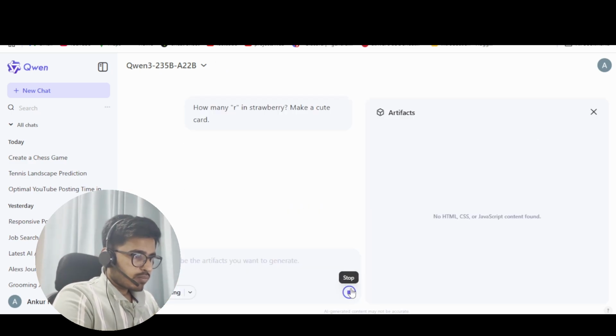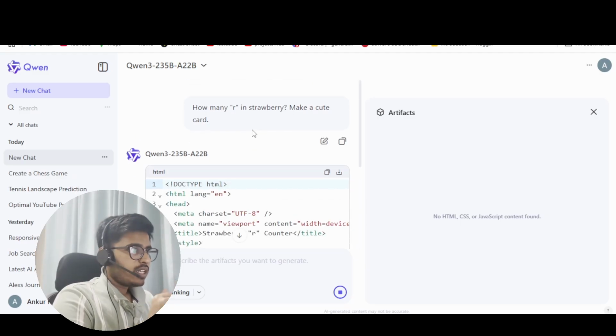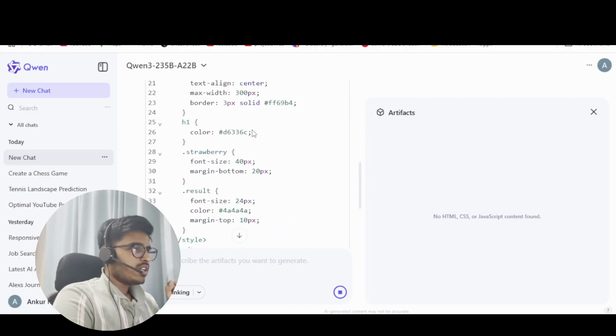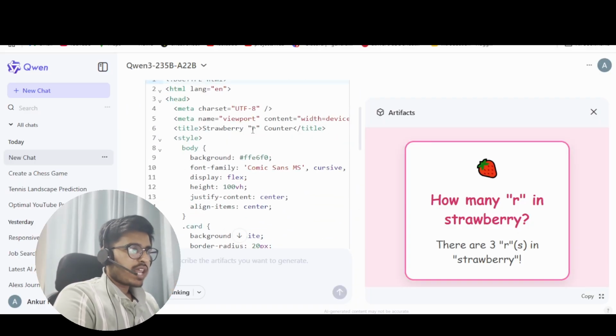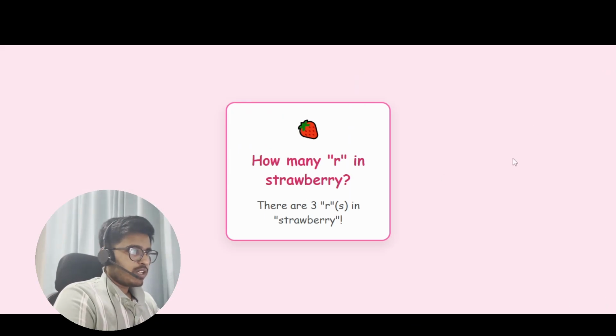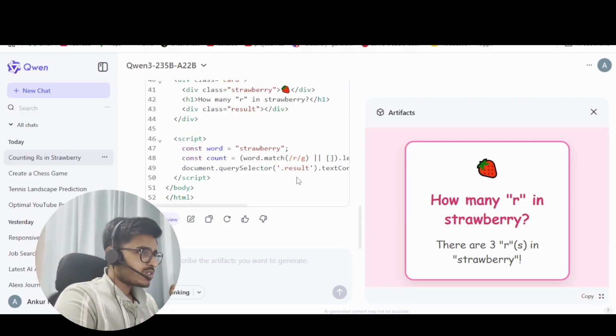Let's try one more example: how many R's in strawberry, make a cute card for it. This is something, a standard thing that they have done. You can see how detailed it has planned all the things, and it has written the code. And you can see the artifact built over here, this is actually very beautiful. The color scheme is also a very interesting choice that it has come up with. Earlier also the chess game that it came up with was very interesting, like the color choices as well.